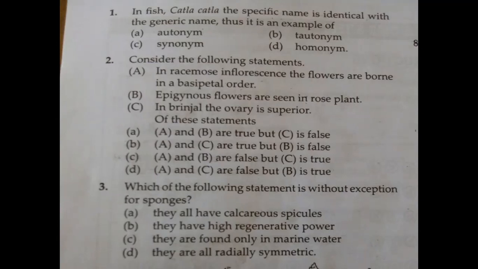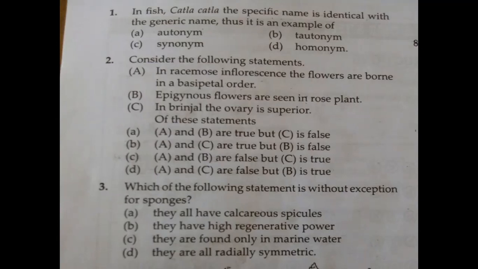Okay, where acropetal succession means mature flowers, old flowers are at the base, at the bottom, and young flowers are at the top. In epigynous flowers, the sepals, petals, stamens are successively and separately inserted above the ovary in the flower. The ovary in this situation is said to be inferior. Like guava, cucumber, all these have an inferior ovary.